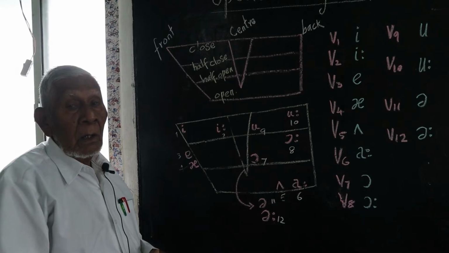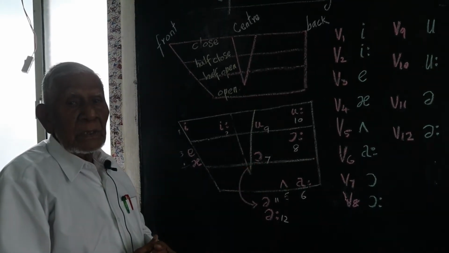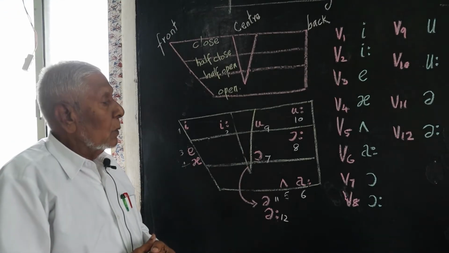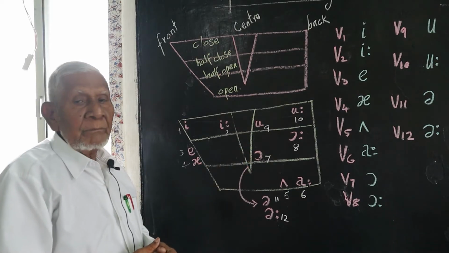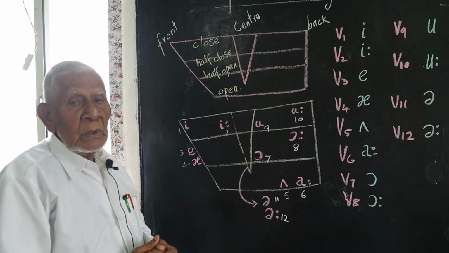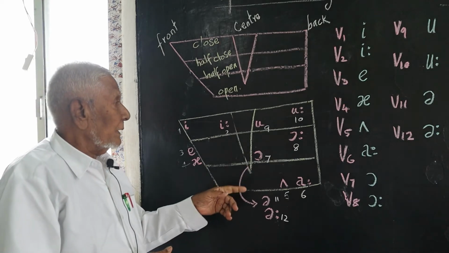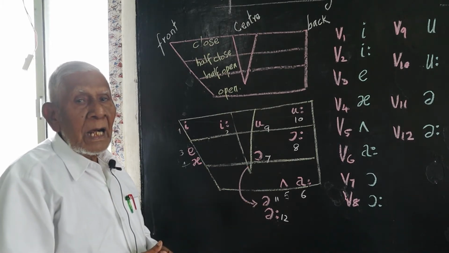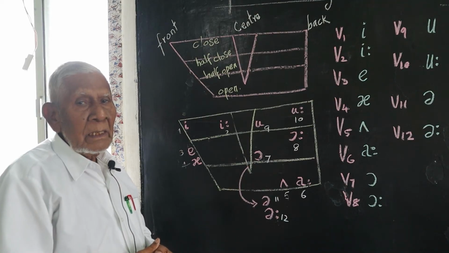The seventh vowel. And the eighth one. The ninth vowel, and the 10th vowel. Now come to the center. The 11th vowel, and the 12th one.